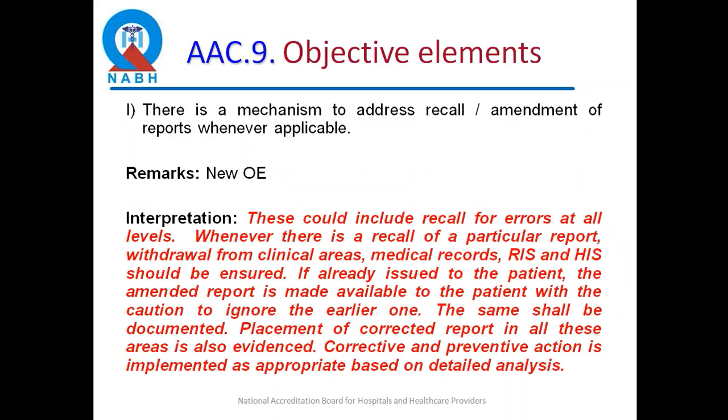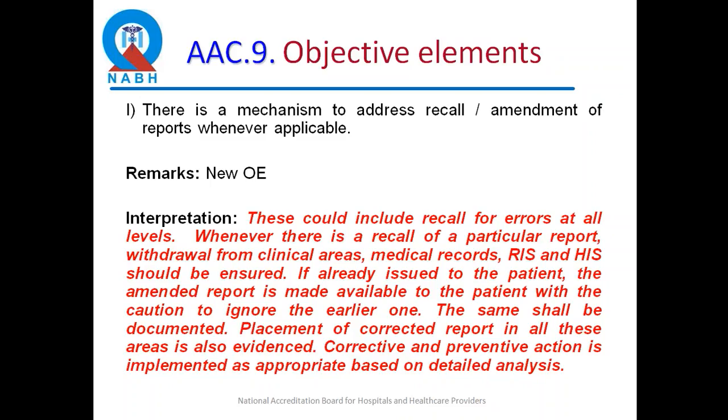Similar to the lab, AAC 9 is talking about the recall mechanism. So if there's an error which has happened, then we must have a mechanism to recall it and a CAPA. You can go to the lab or the imaging center, and when you're doing the assessment, ask them: where's your recall policy? Have you had any incident of recalling for errors? Are errors reported firstly as an incident?